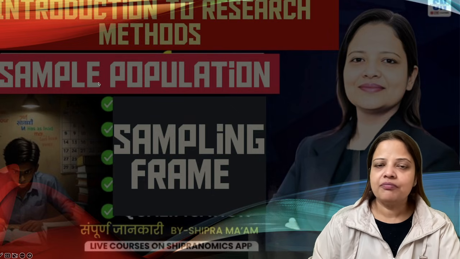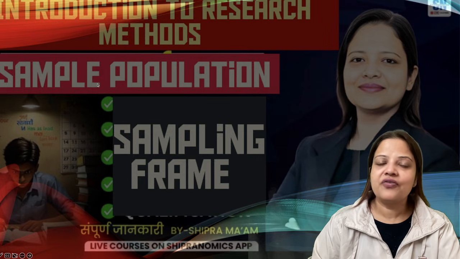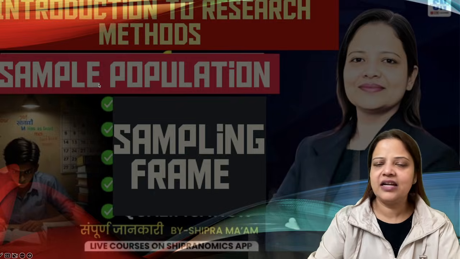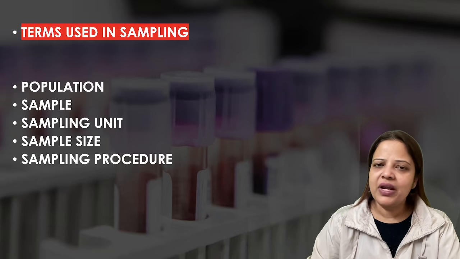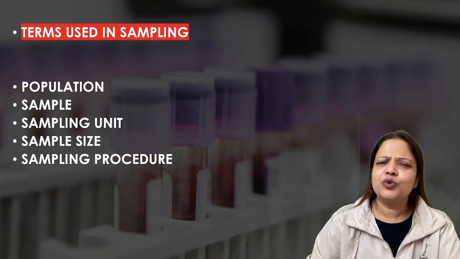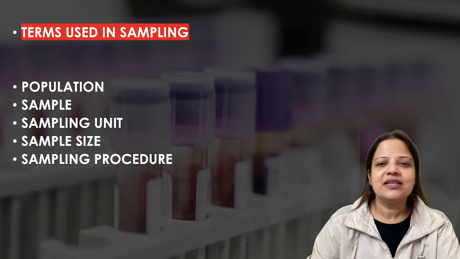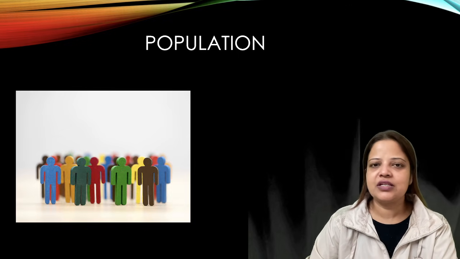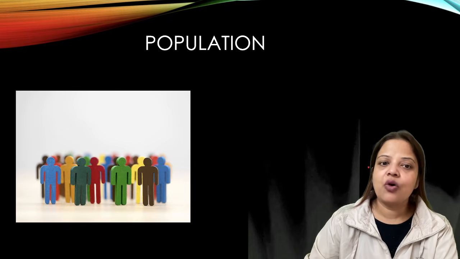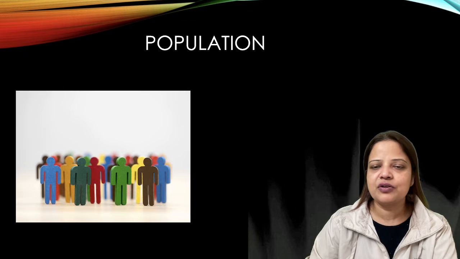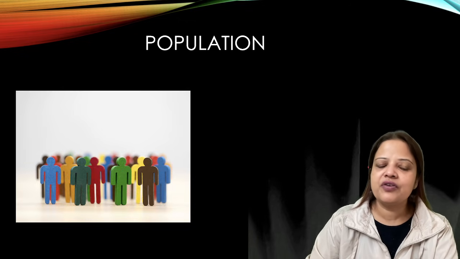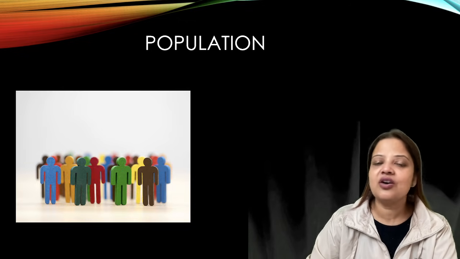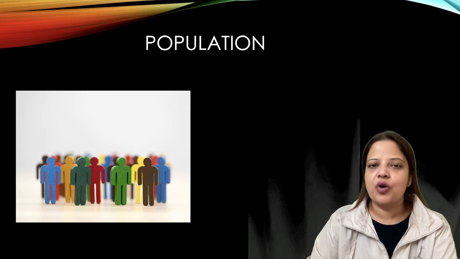Student, in this video, I am going to give you an idea of research method in simpler terms within a minute. Let's start. In sampling, we use many terms like population, sample, sample unit, sample frame. So let's start with population. What is called population? Population, or we can call it universe also. So a population or universe is the total set of elements of interest for a given problem.